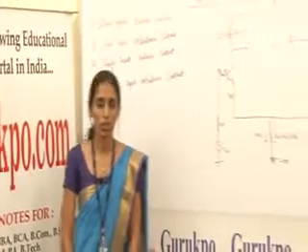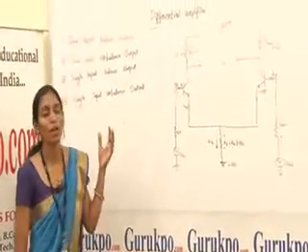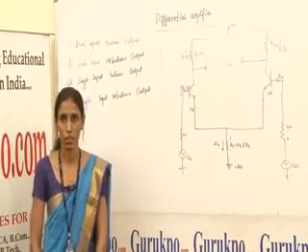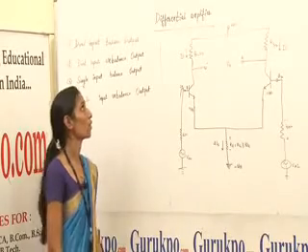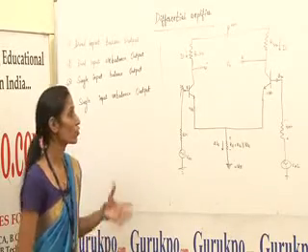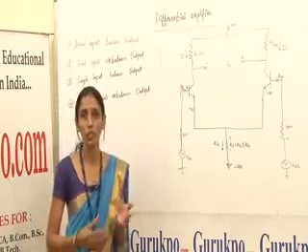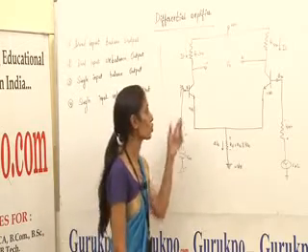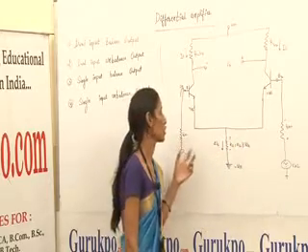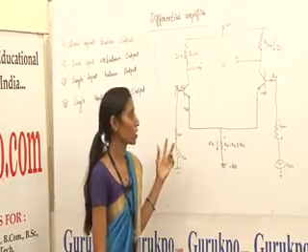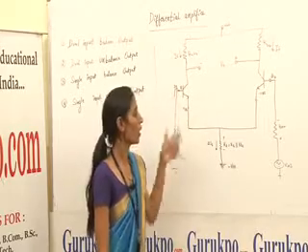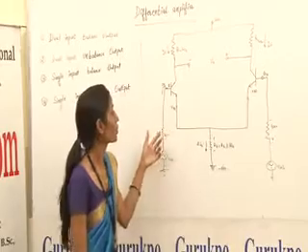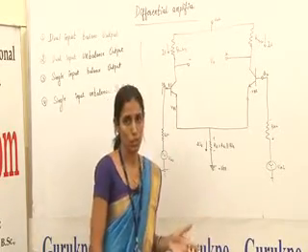Today I have delivered a lecture on the differential amplifier. It is a topic of linear integrated circuits. A differential amplifier amplifies the difference between the two input signals. It is basically a parallel combination of two BJTs. In this circuit, the inputs of both transistors are equal, the magnitudes of VCC and VEE are also equal, and the emitter resistance and collector resistance are also equal.